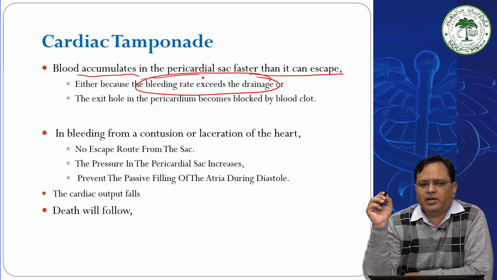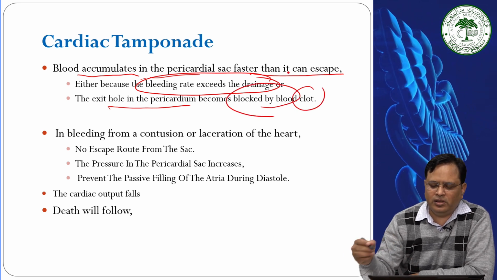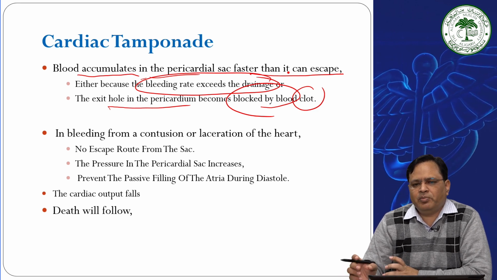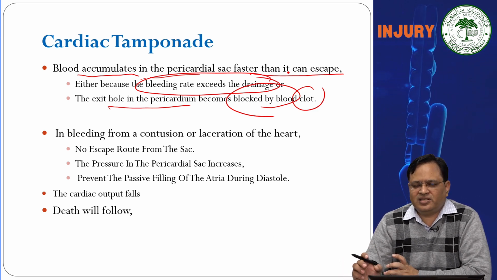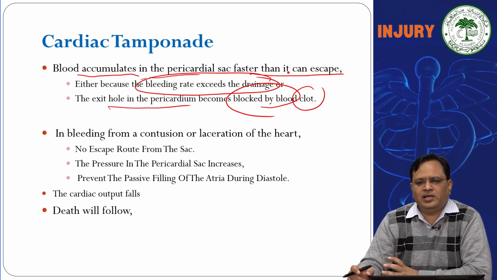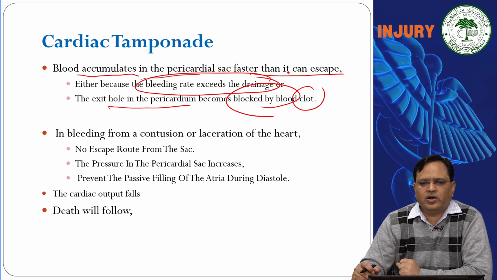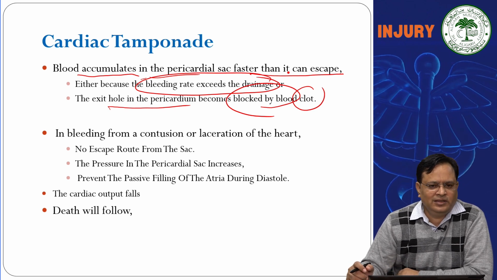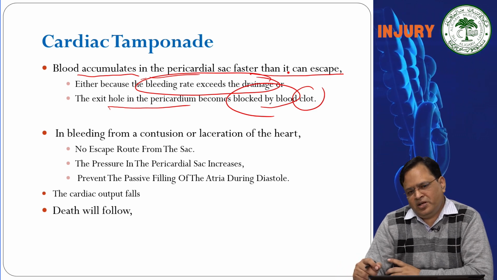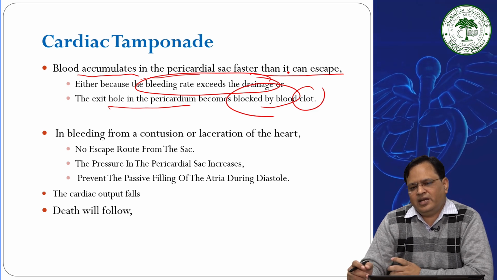or the exit hole in the pericardium becomes blocked by clot. So there is a constant increase in the pressure in the pericardial sac that can lead to restricted expansion of the heart. In each systole and diastole, the cardiac contraction can be reduced because of the increased pressure in the pericardial sac. In bleeding from contusion or laceration of the heart, there is no escape route from the sac, and pressure increases, preventing the passive filling of the atria during diastole.